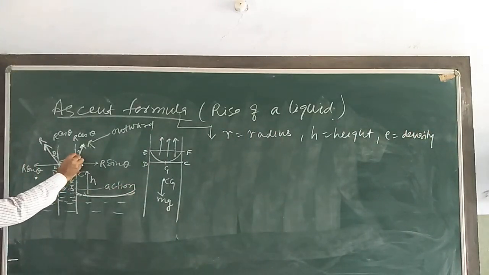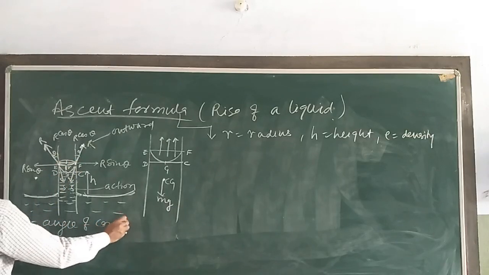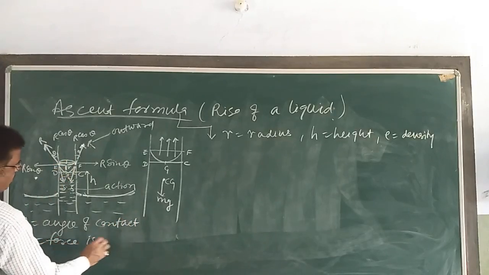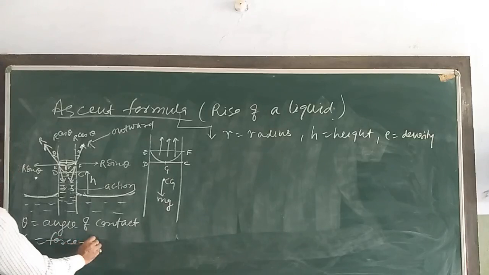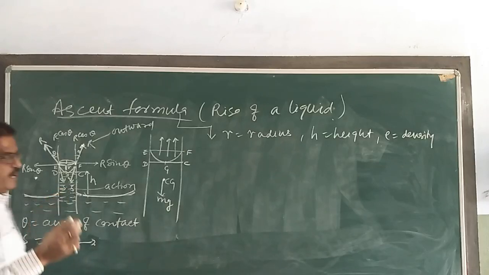Theta is the angle of contact between the liquid and the glass. S is the force of surface tension. Write down: acting tangentially downwards to the liquid meniscus.